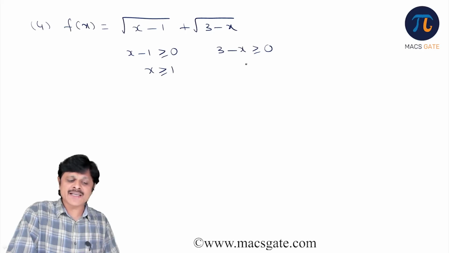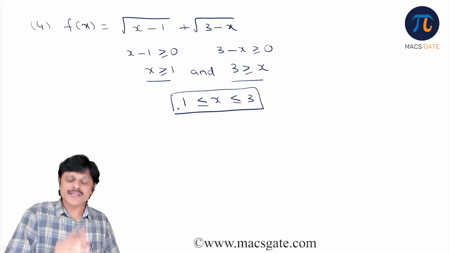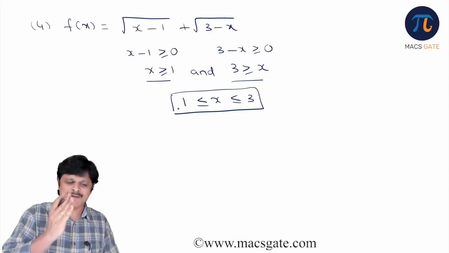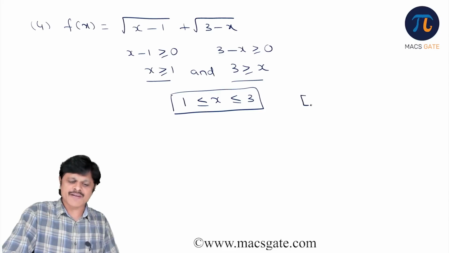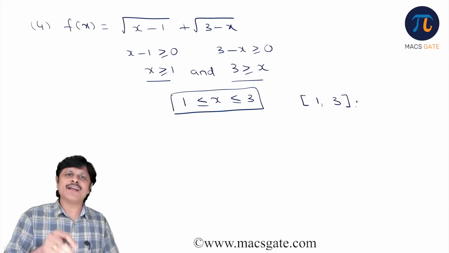Here 3 minus x is greater than or equal to 0 means 3 should be greater than or equal to x. If you combine these two things, because both must be happening, this is 1 should be less than or equal to x, less than or equal to 3. So this function is defined only in the domain 1 to 3. Closed interval we call it [1, 3]. So the domain we can identify, means rule is given, you can identify when it is a function.